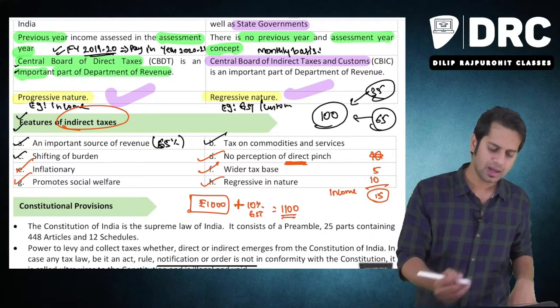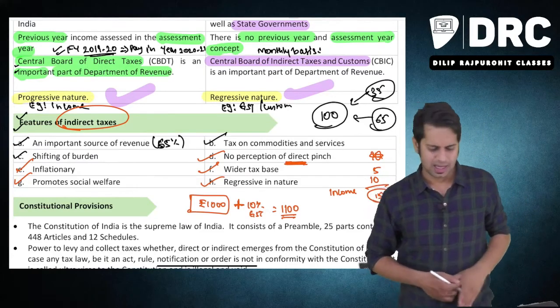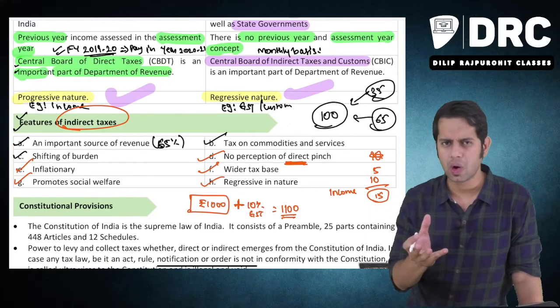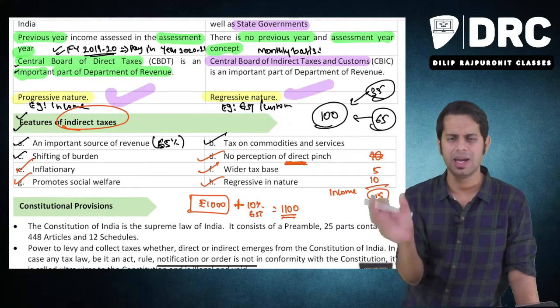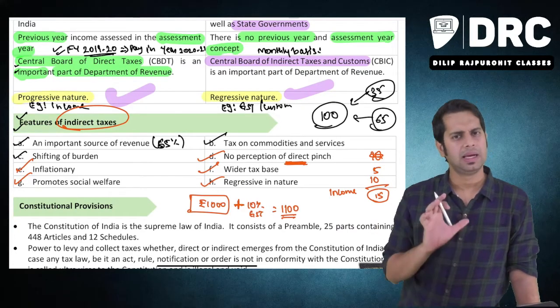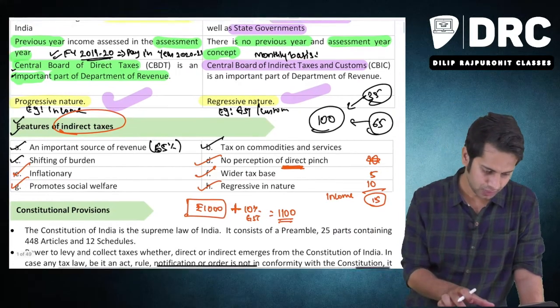Nonsense. Then indirect tax is what, sir? Regressive in nature. Regressive in nature means, irrespective of who you are, irrespective of how much you are earning, you will have to pay me a tax called indirect tax.